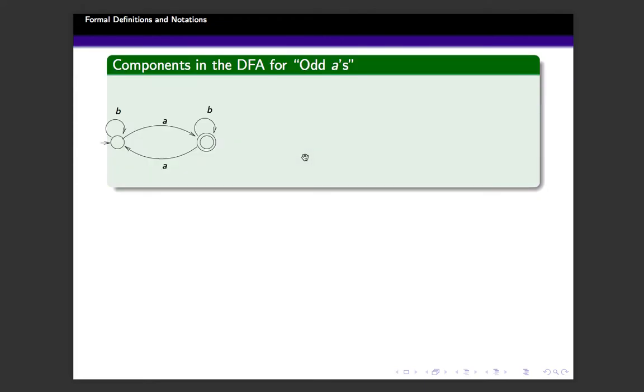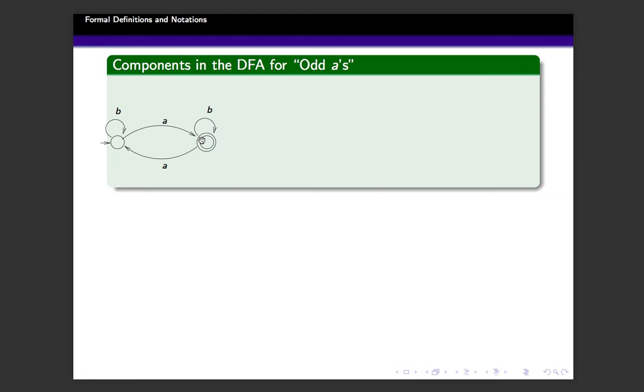slide where we are going to formally define a deterministic finite state automaton. Given an example automaton, which is the one for accepting strings over {A, B} with an odd number of A's, to formalize the definition we can collect the various components in this automaton.